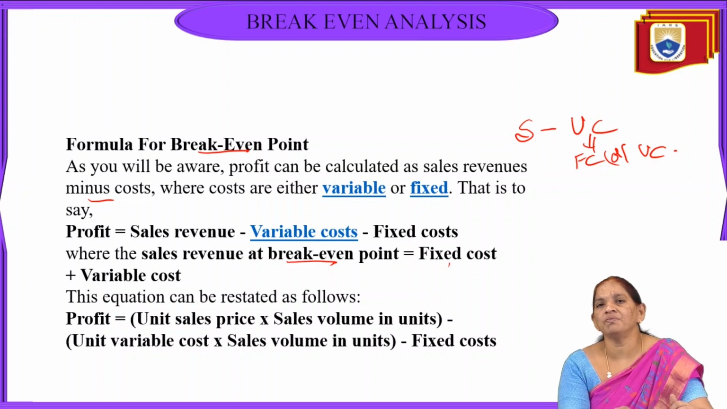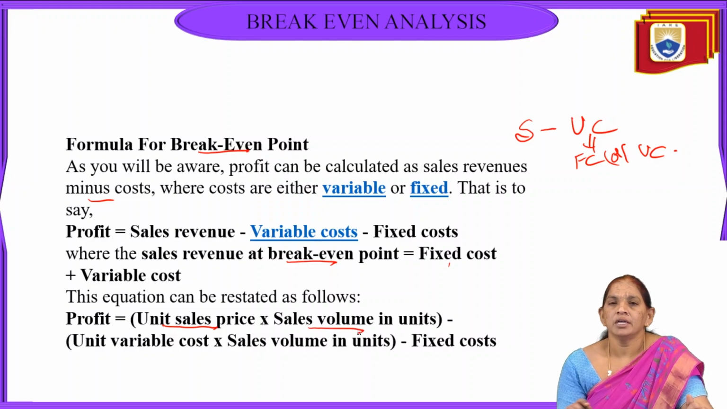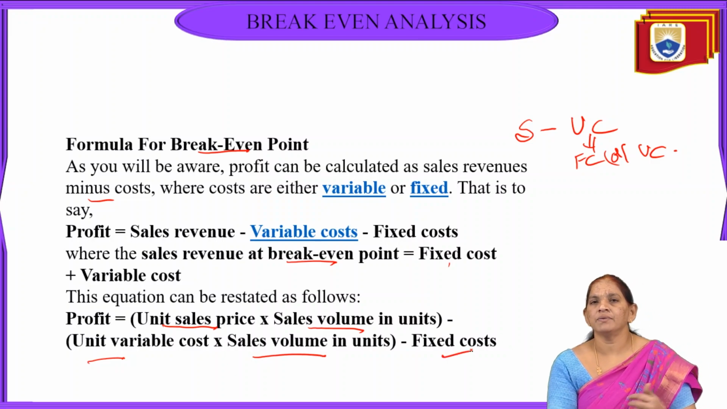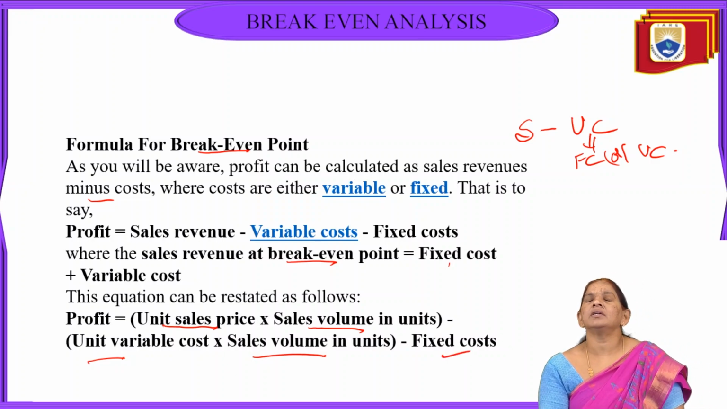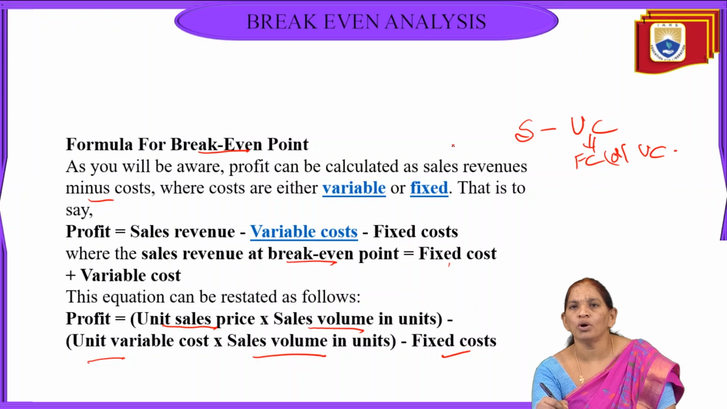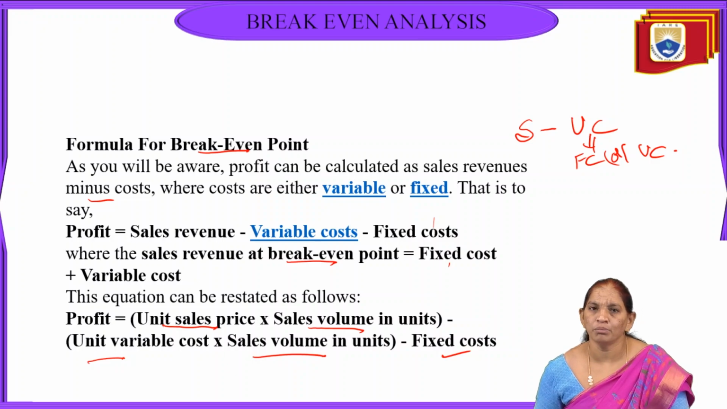And this equation we can analyze as: unit sales price multiplied by the sales volume in units, minus unit variable cost multiplied by sales volume in units, minus fixed cost. Here there is no confirmed formula that must be used in break even. So based upon the information we get, we can use any of the formulas in order to calculate the BEP.